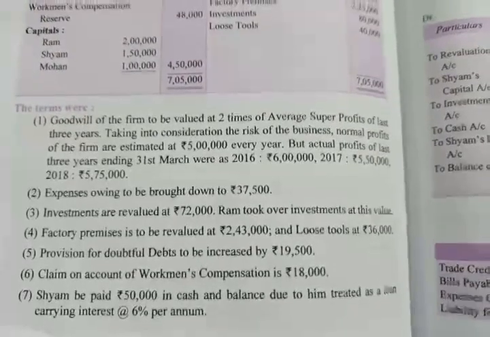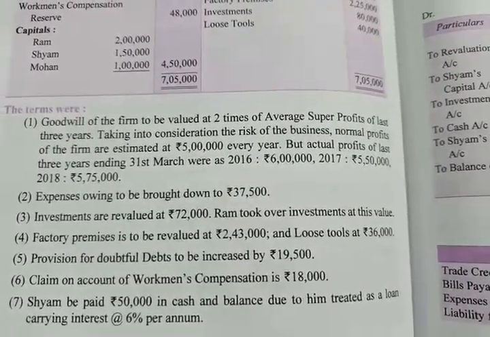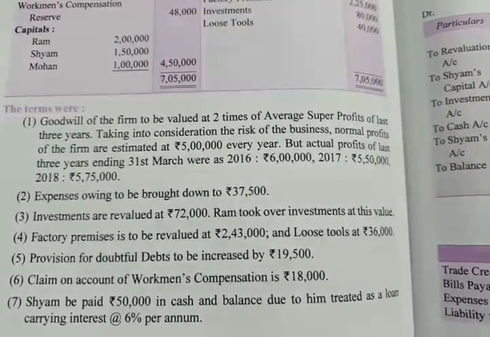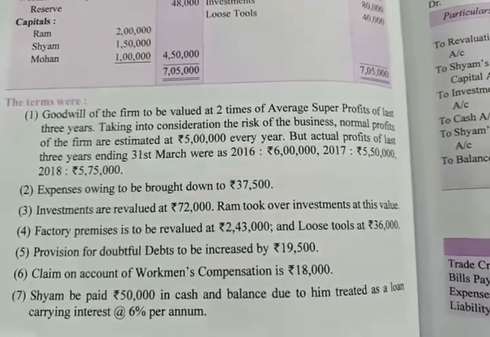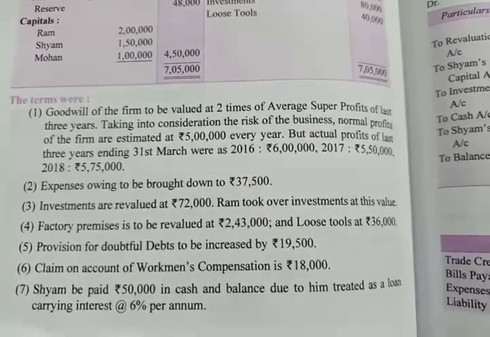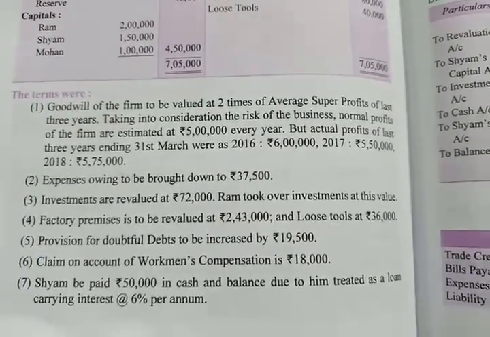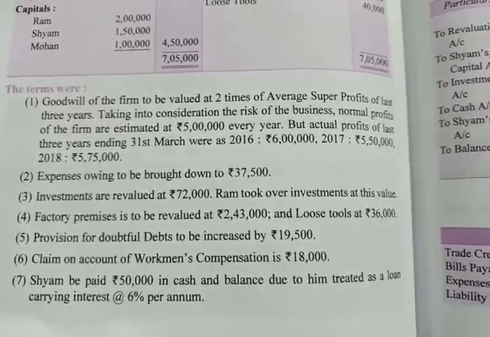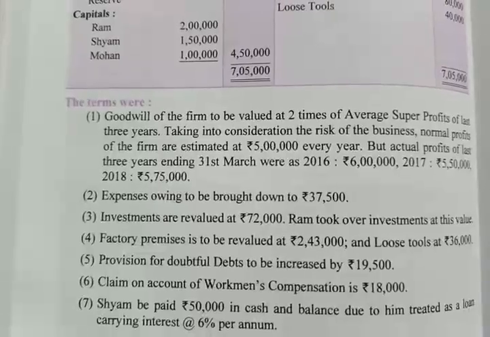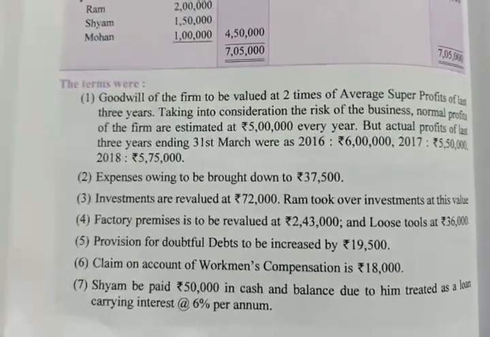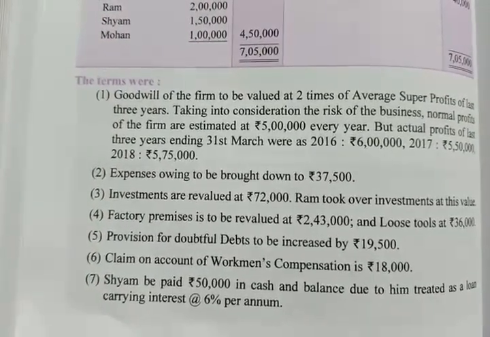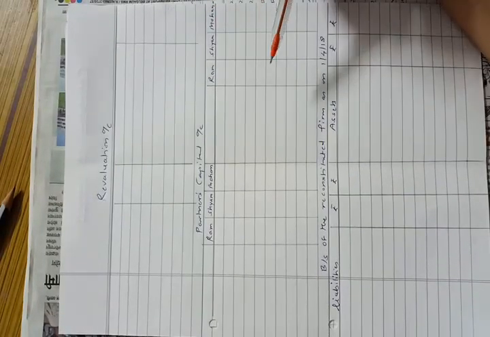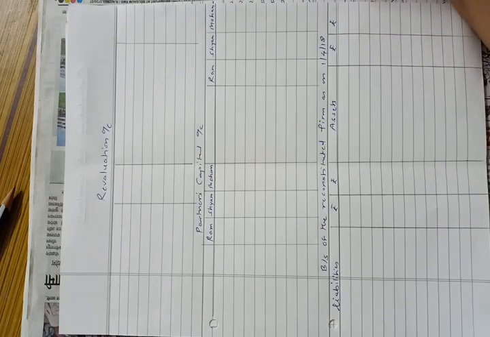In the last adjustment they told that Shyam to be paid 50,000 in cash and balance due to him treated as loan carrying interest at 6% per annum. Means from Shyam's dues we will pay him 50,000 immediately and the remaining amount will remain in the business as his loan. Okay. In this problem they told us to pass the journal entry for goodwill and prepare the ledger account. So now let us start. They told us to prepare revaluation account, partners capital account and balance sheet of the reconstituted firm.